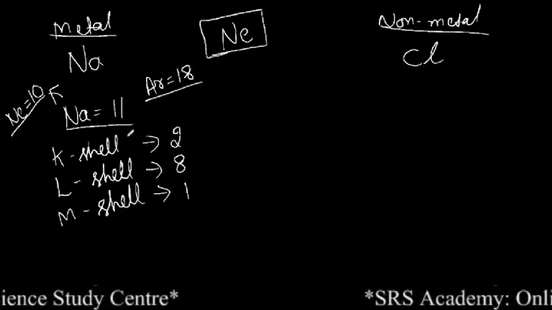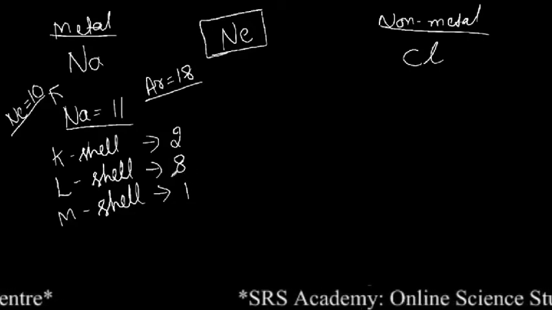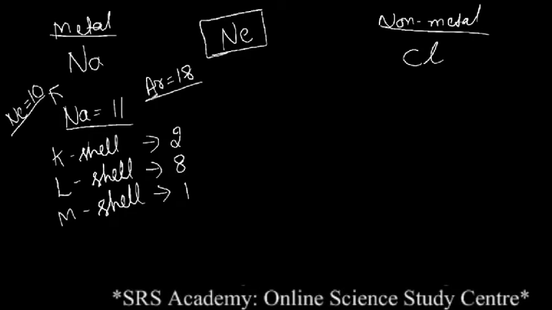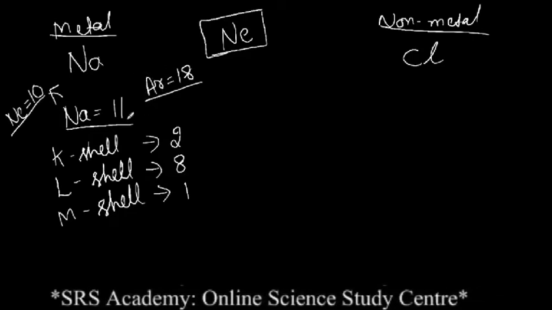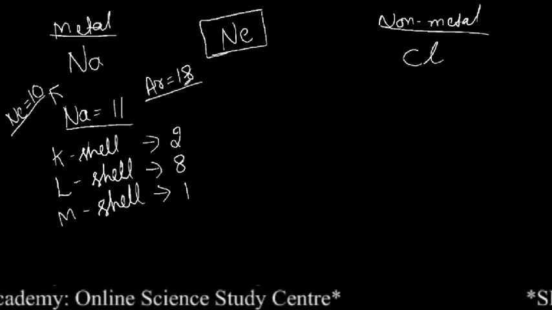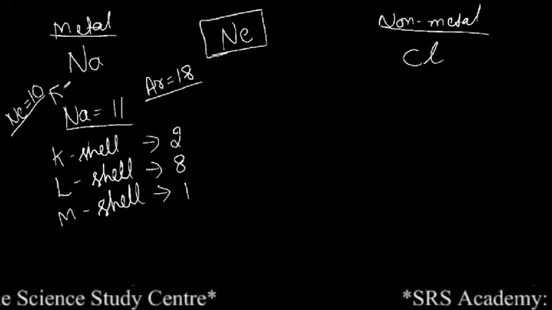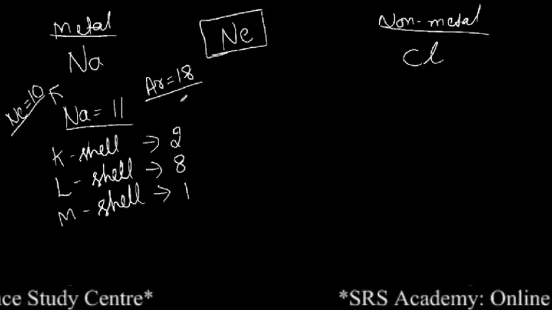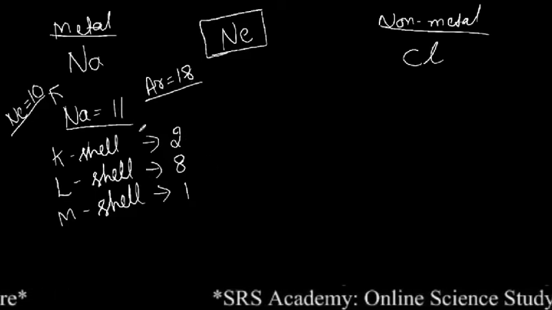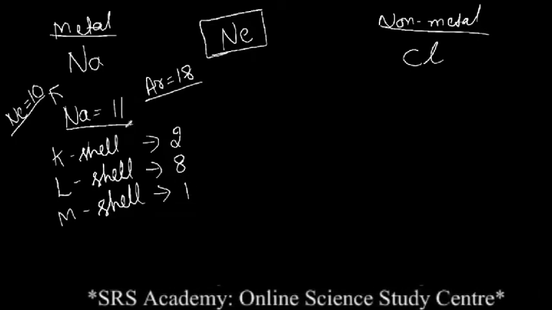Then to become like neon, with 10, this sodium has to lose this 1 electron. Clear? Or to gain the electronic configuration of argon, the sodium has to gain how many electrons? That is 7 electrons. Then which one is easy? Either losing 1 electron or gaining 7 electrons. So obviously losing that 1 electron will be easy for the sodium, right? You know how it happens?